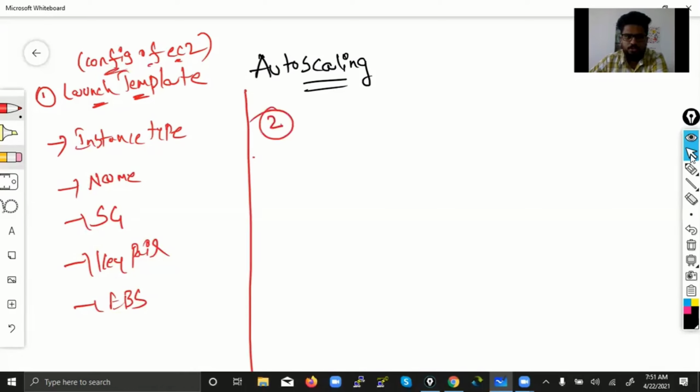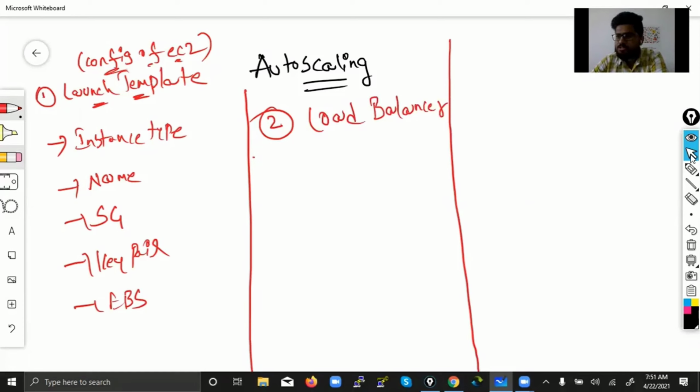Second one is we need to have a load balancer. So what happens once it launches a new machine? Simply launching a machine is not enough. Whatever machine is getting launched, that machine automatically needs to get attached to the load balancer.